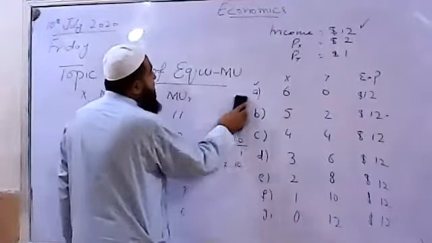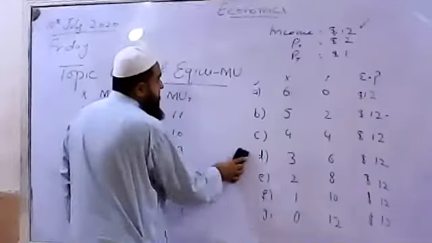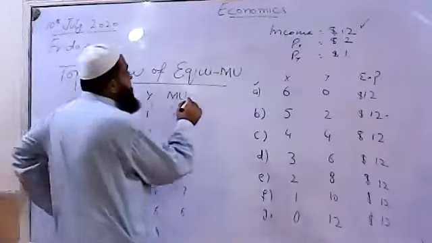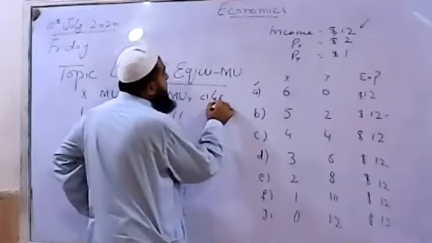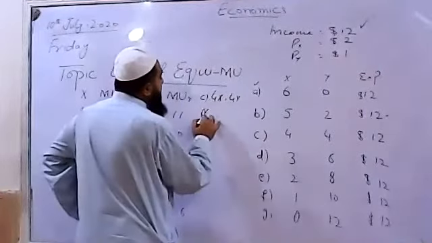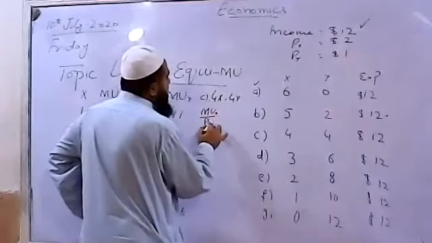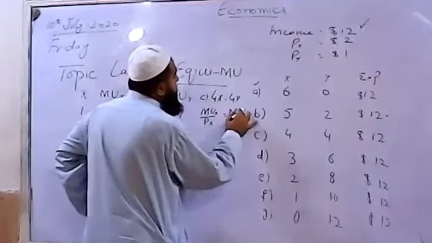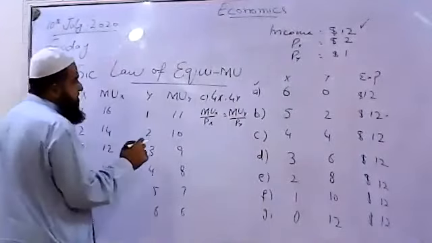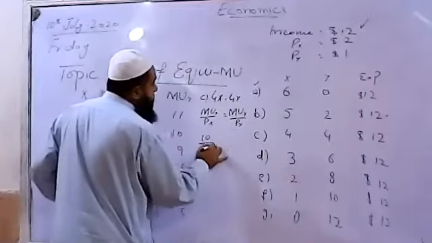Now come towards bundle C. Where will be the bundle C? That is 4 of X and 4 of Y. So marginal utility of X over price of X should equal marginal utility of Y over price of Y. For the fourth unit of X, it is 10 by 2.